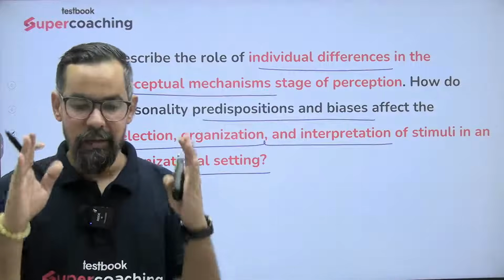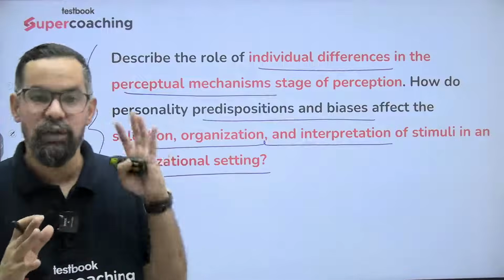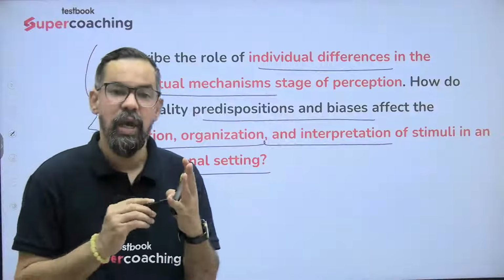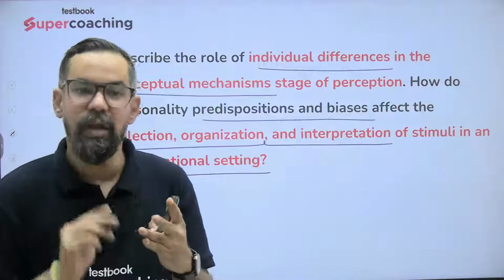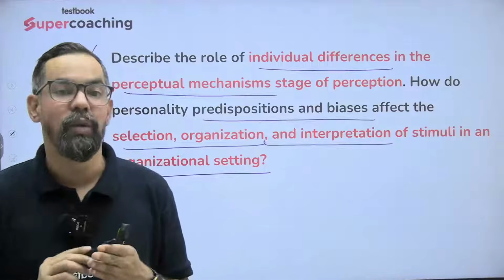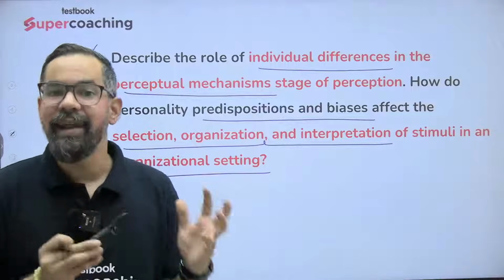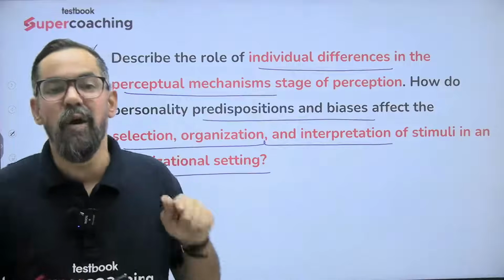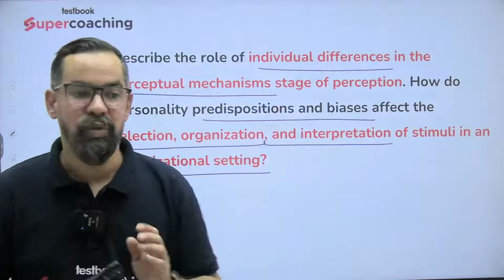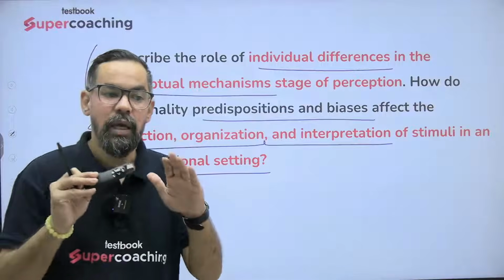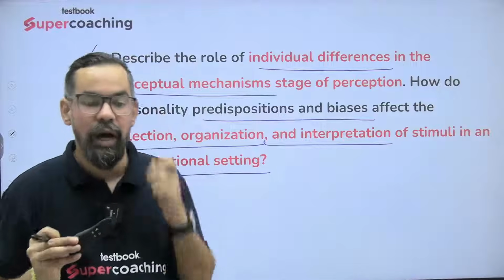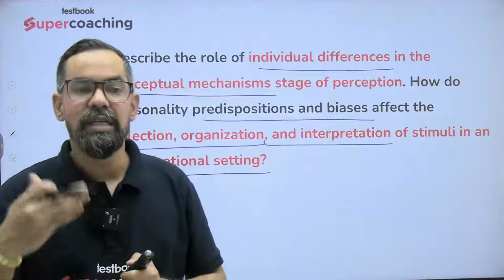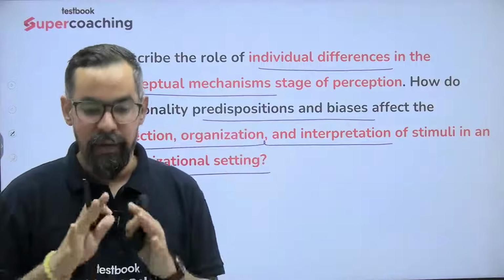When we come to the perception process, it has four stages. First one is perceptual input, then perceptual mechanism, then perceptual output, and the final one is behaviors. Within that entire process, the question is about your perceptual mechanism. Perceptual input is basically scanning the overall environment, where the perceiver scans the entire environment.